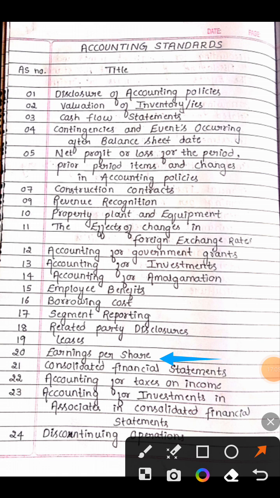What is EPS? Earnings per share. Yes, 20 earnings per share.